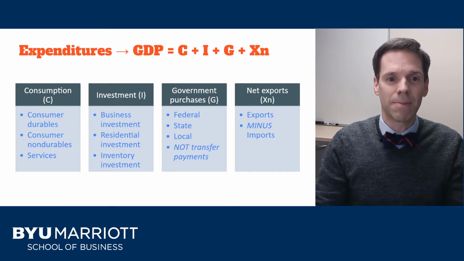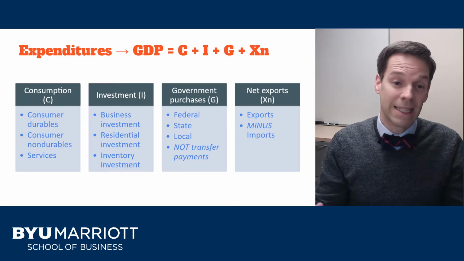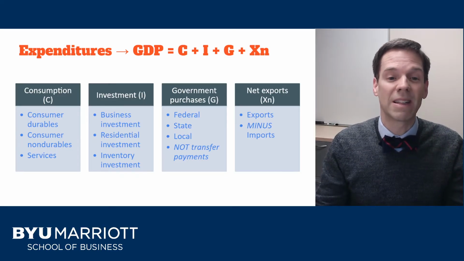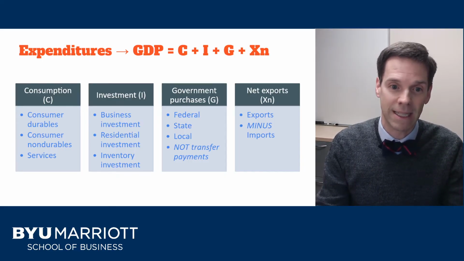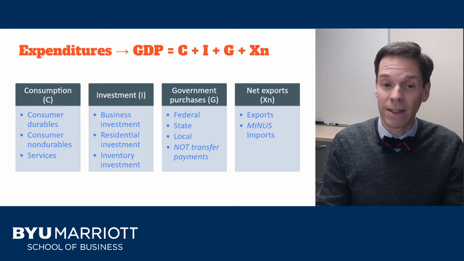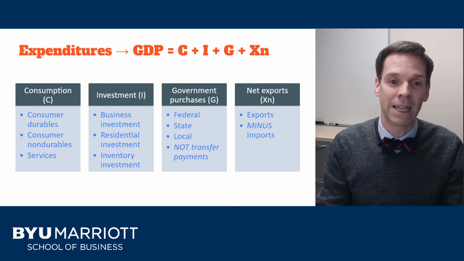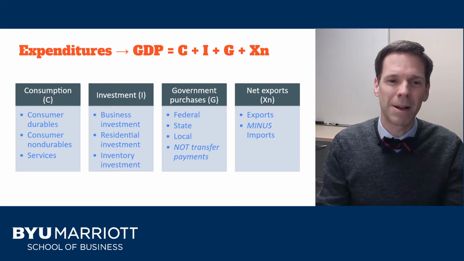Now, we can break those up into categories. So we typically measure GDP, at least in the United States, using the total amount spent in 4 types of areas. The first is consumption. So think of everything that a household buys, whether it's durable or non-durable or service, all of that's included in GDP consumption. The second category is investment. Now don't get tricked here. This isn't financial investment. We're not talking about your stock portfolio or your crypto portfolio. We're talking about real investment.